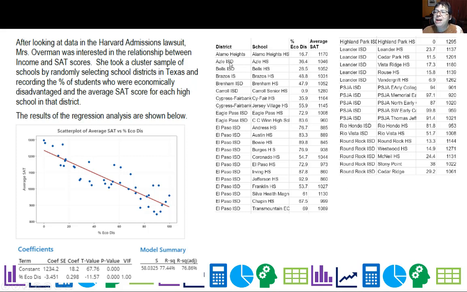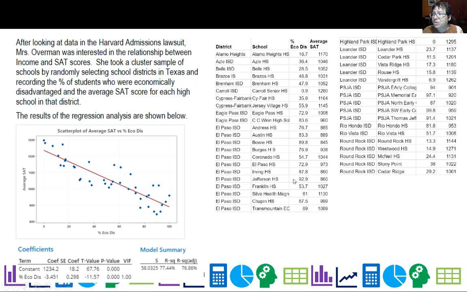So I have Alamo Heights, Azle, El Paso. Once I got that one, I already had a lot of my cluster right there. Leander, PSJA, and actually I threw in one other one. Here's my high school: 51.7% economically disadvantaged, so they would be roughly around here. And the average SAT score at Rio Hondo was 953, so I'm guessing they're about there. Okay, so yes, that's where I went to school.